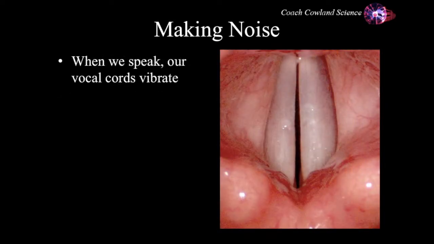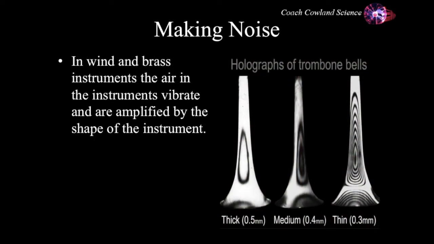When we speak, as I'm doing now, it's our vocal cords that vibrate and they pass on their vibrational energy to the air within our throats and so on and so forth, just like with the string instruments. In wind and brass instruments, the air is inside a column, and that's caused to vibrate and then amplified by the shape of the instrument.